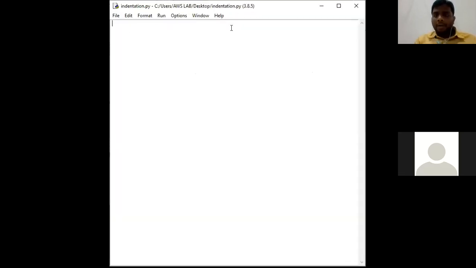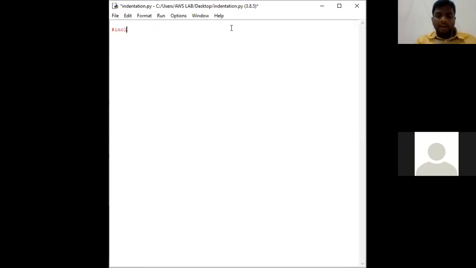Okay. So now I want to use the indentation concept in Python. Say for example like this. First we shall refer to how we use curly braces in C language. We will be doing like hash include, and main like this, and in between there are some block of statements. This is called a block of statements. This is how we use curly braces in C language.